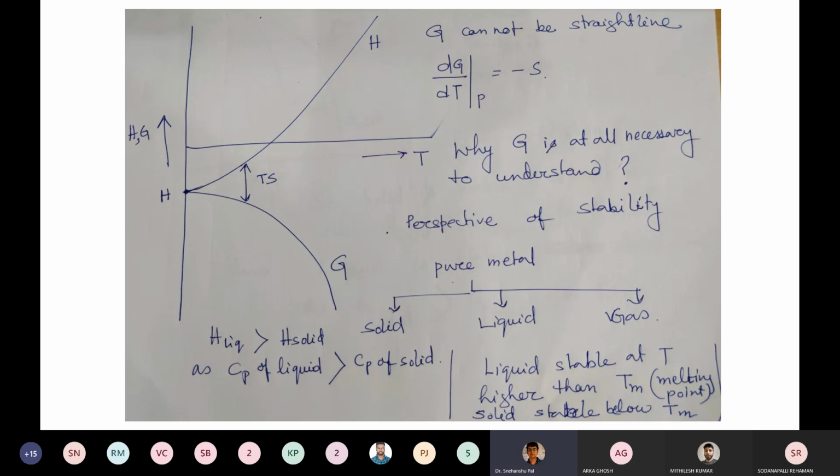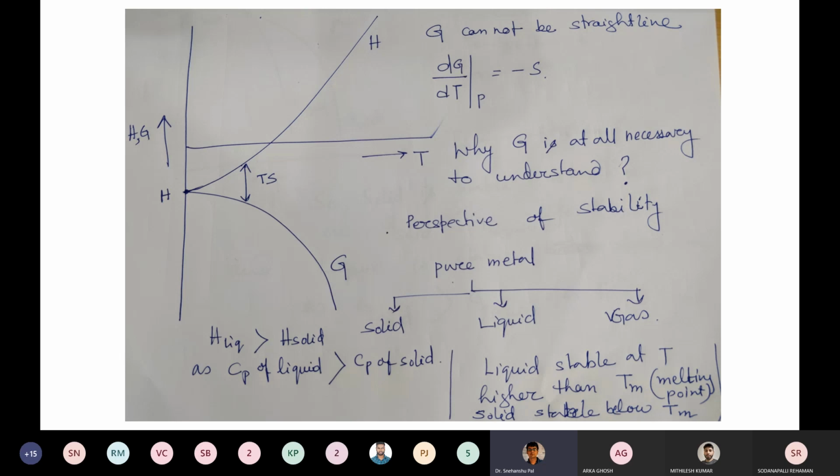Now, I want to plot both free energy versus temperature as well as enthalpy versus temperature. The plot will be like this. Here this point is H298, which equals 0. So this is the zero line of the enthalpy, and on this y-axis H and G both are plotted. At absolute zero temperature, H and G are both equal, so G equals H. That's why at this point they are touching each other.